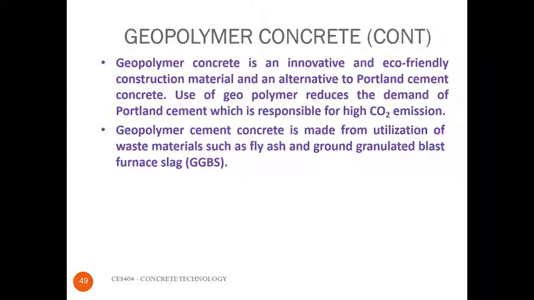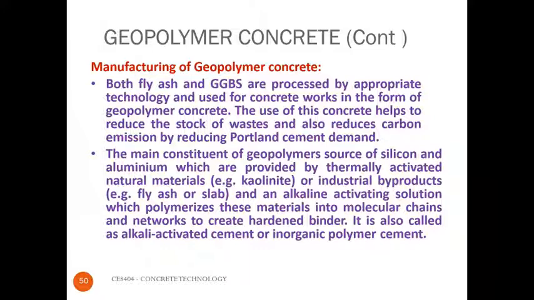Geopolymer concrete material is made from the utilization of the waste material such as fly ash and GGBS. Fly ash is an industrial byproduct obtained from the thermal industries, and GGBS is ground granulated blast furnace slag, which is obtained from the iron industries. The manufacturing of the geopolymer concrete. Both the fly ash and GGBS are processed by appropriate technology and used for the concrete work in form of geopolymer concrete. Use of this concrete helps to reduce the stocking of the waste material and reduce the carbon dioxide emission.